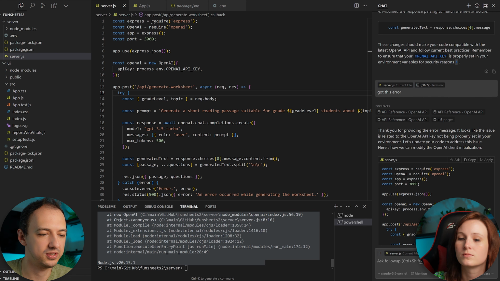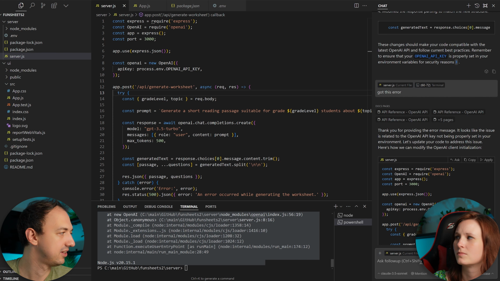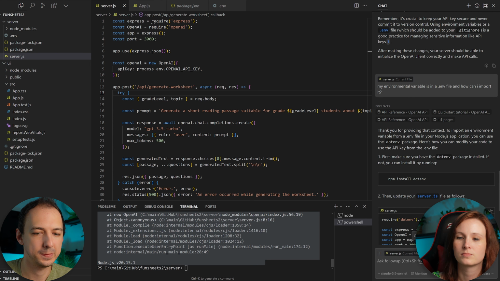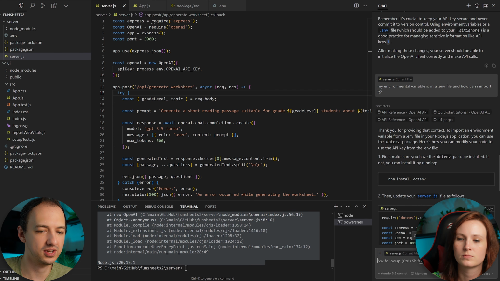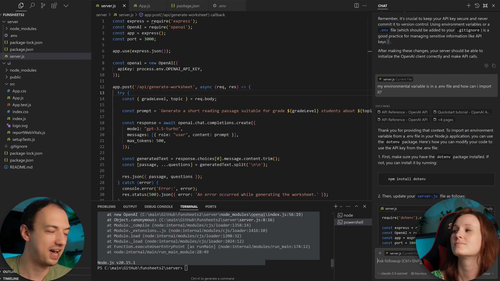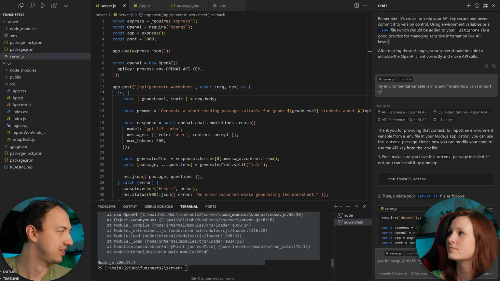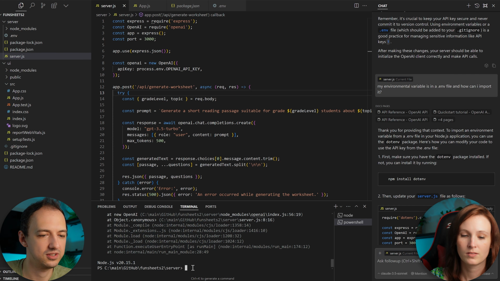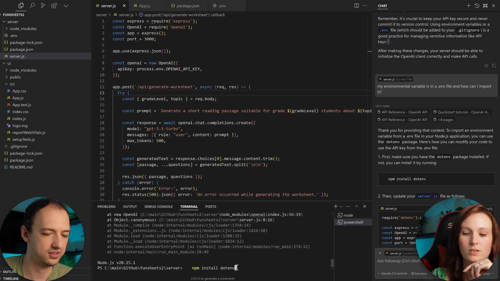And why don't you just type something like, my environment variable is in the .env file, and how can I import it? Okay, see, it says you've got to install dotenv. So let's run that command. You can copy that command, run it in the terminal. It needs a new package. That's right. That package is going to take the stuff from your .env file and make it a part of your actual environment. So then you'll be able to use it in the code. So there are commands you're going to want to run in the terminal, and code you're going to want to add to your files. So go ahead and run that.